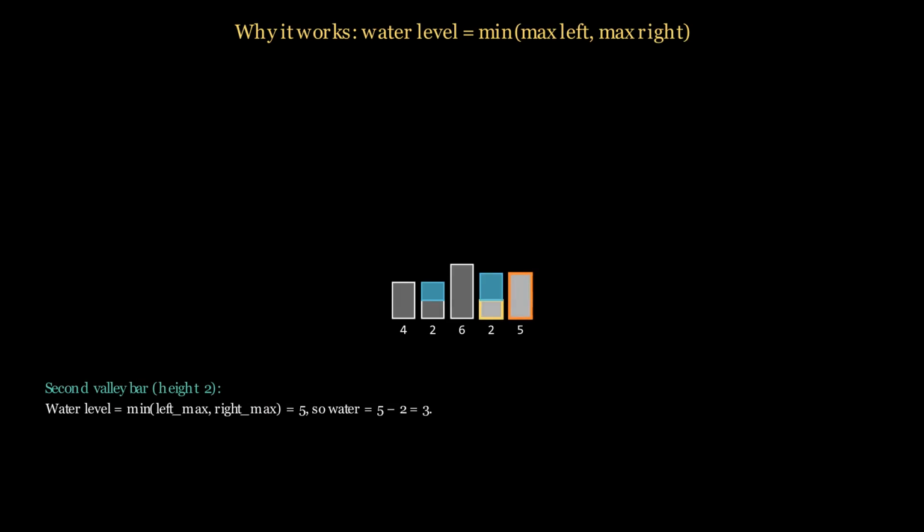The second short bar also has height 2. Left max is 6, right max is 5. The minimum is 5, that is the water level. So water here is 5 minus 2 equals 3.